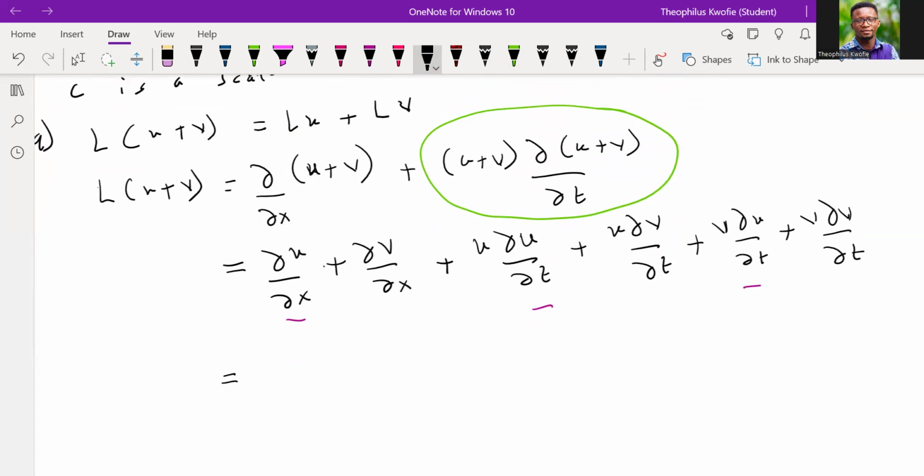So over here we have Ux, we have U multiplying the partial of U with respect to T, and then we have V multiplying the partial of U with respect to T. Please, are we okay?